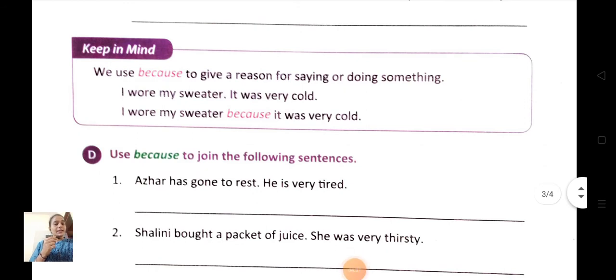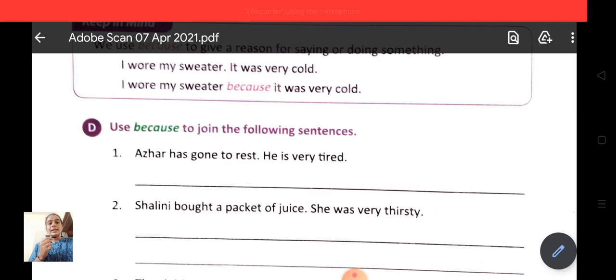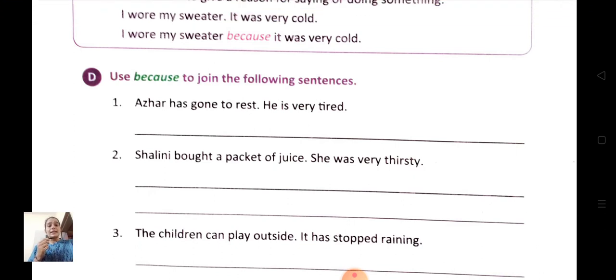Now let's see the exercise. Exercise D. Use because to join the following sentences. Azhar has gone to rest. He is very tired. So what will come? Azhar has gone to rest because he is very tired. Okay. Now second one. Shalini bought a packet of juice. She was very thirsty. Okay. So what will come? Shalini bought a packet of juice because she was very thirsty.